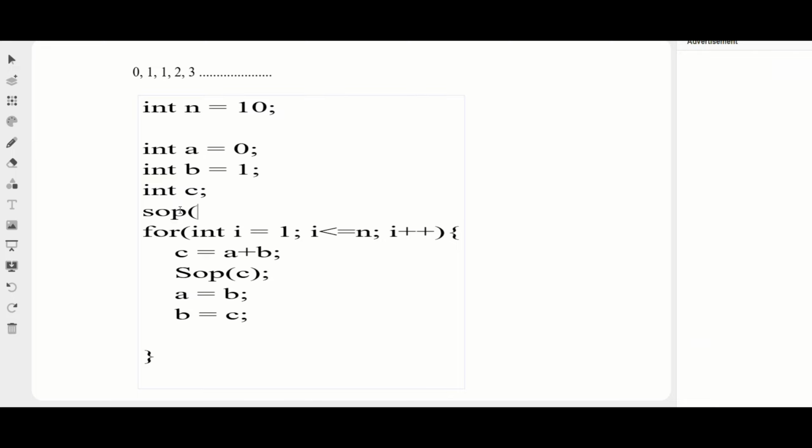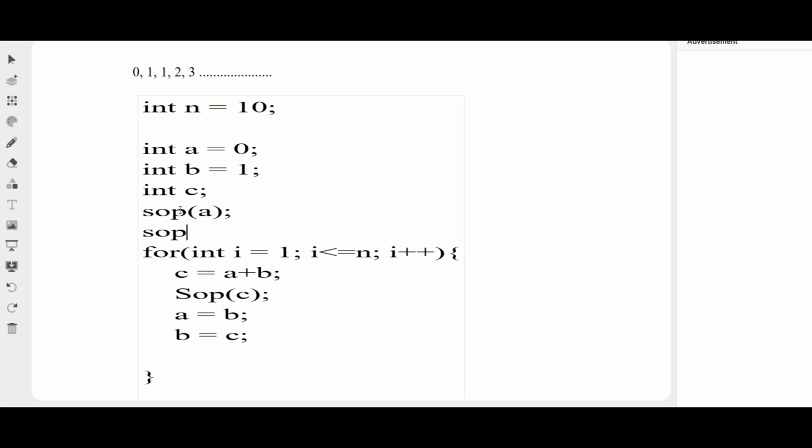of a, SOP of b, it is nothing but the 0 1, it will be printed. Okay, now it is nothing but the program for the Fibonacci series. The Fibonacci series is going to print a series which is calculated from the sum of the previous two numbers.